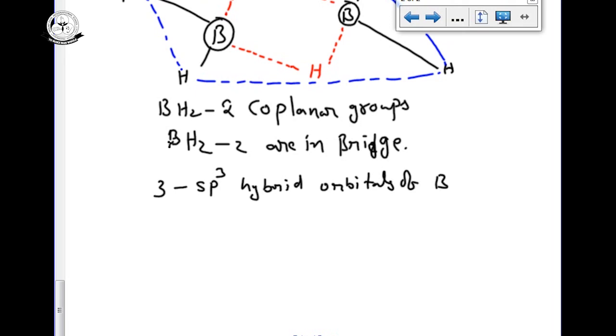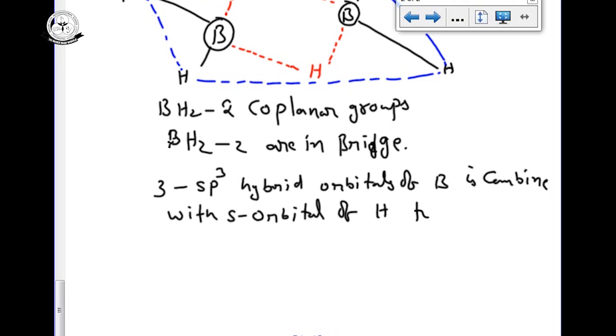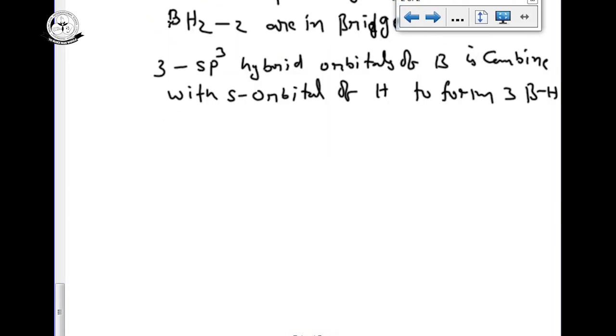of boron are combined with the s orbital of hydrogen to form 3 BH bonds. Each boron can form 3 BH bonds. So you have to observe the middle hydrogens, the bridged hydrogens, as we call them. Bridged hydrogen means it belongs to both. That BHB bond is a somewhat unusual bond.